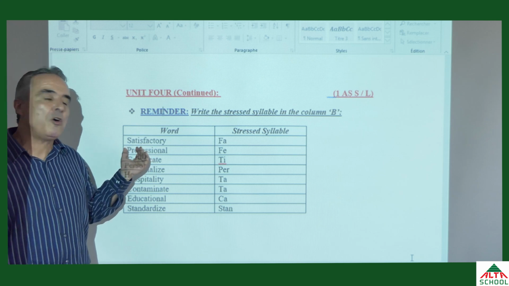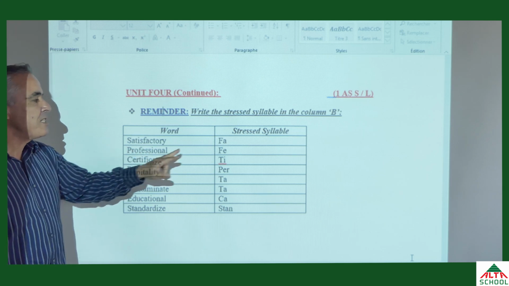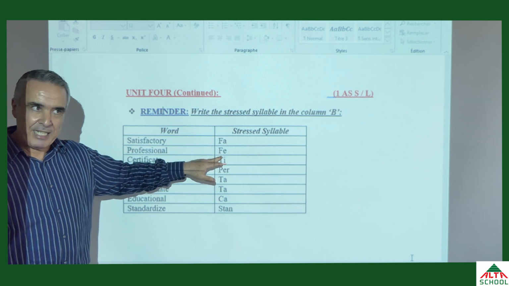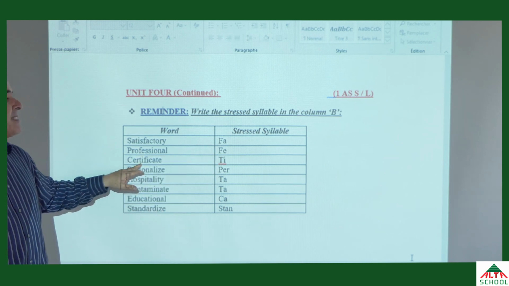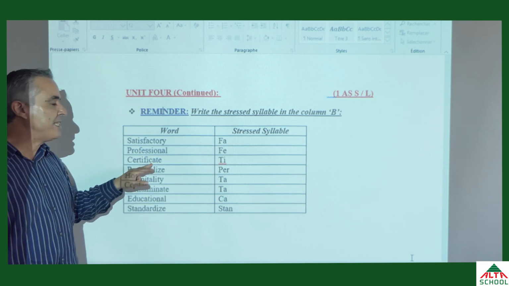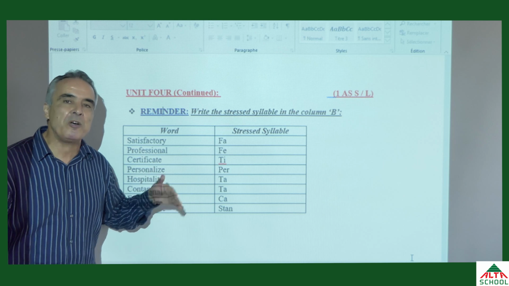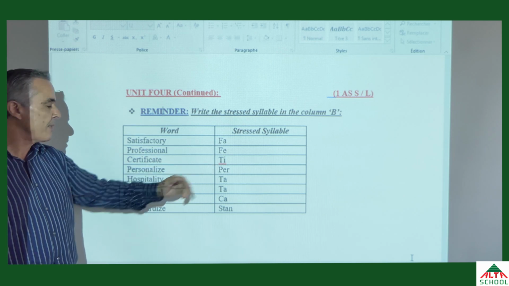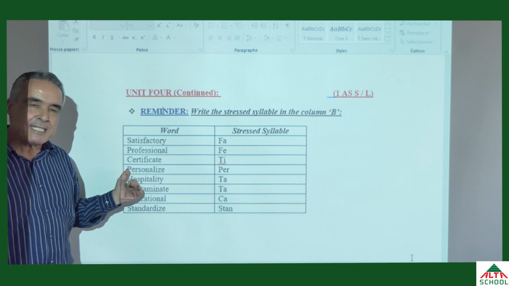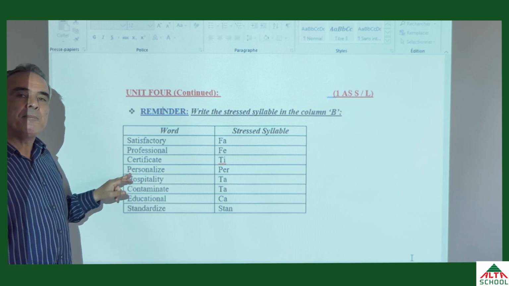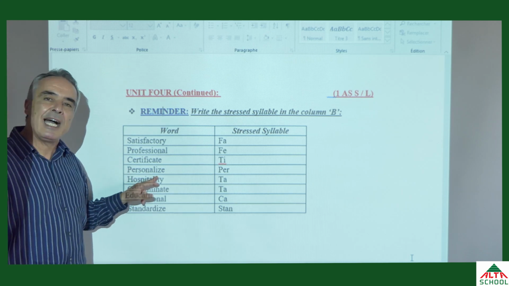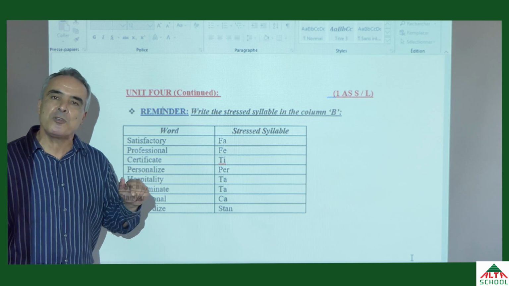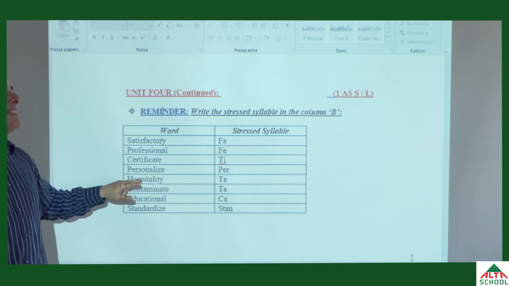It finishes with O. So here also the stress falls on FE, a fee. Number 3, certificate. It finishes with 8, so the stress is also on the anti-penultimate syllable, which is T. Now we have personalized. The stress falls on P because it finishes with I's, the anti-penultimate syllable also. Now we have hospitality.